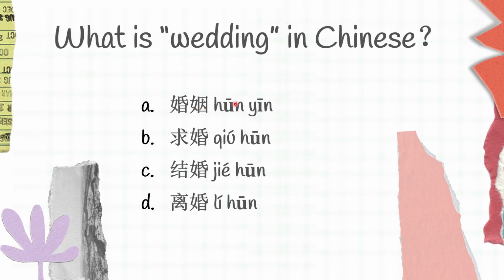婚姻 is wedding. 求婚 is wedding proposal. 结婚 is to get married. 离婚 is divorce. And wedding in Chinese is A. 婚姻.